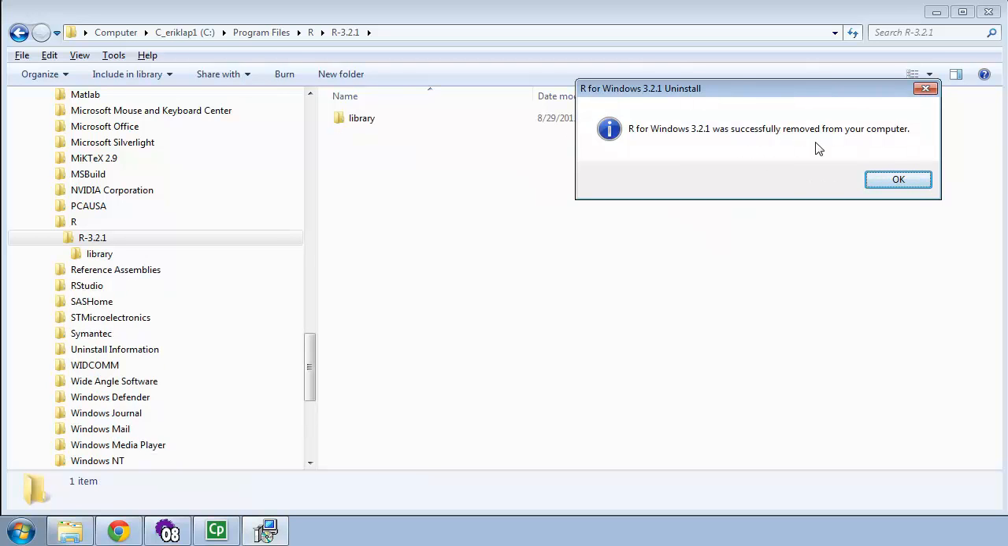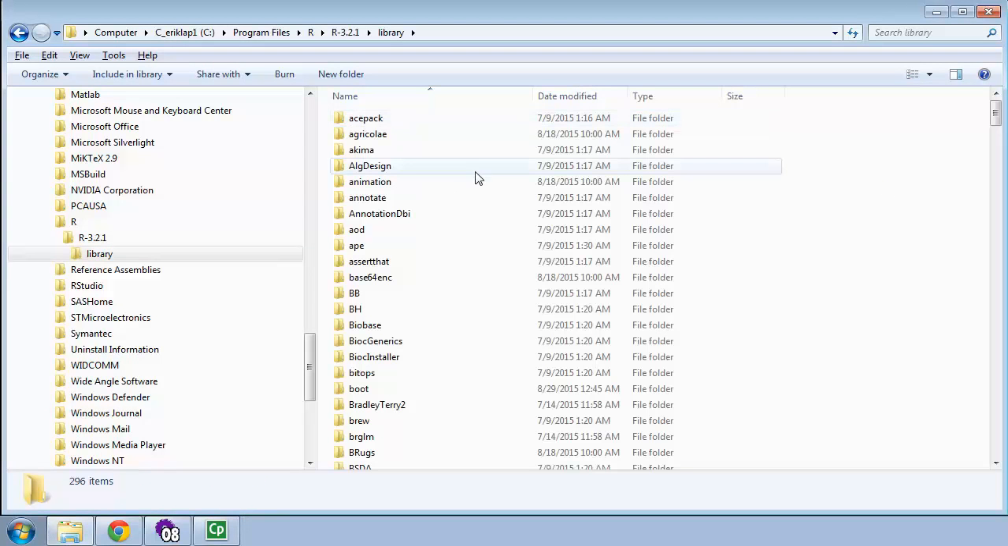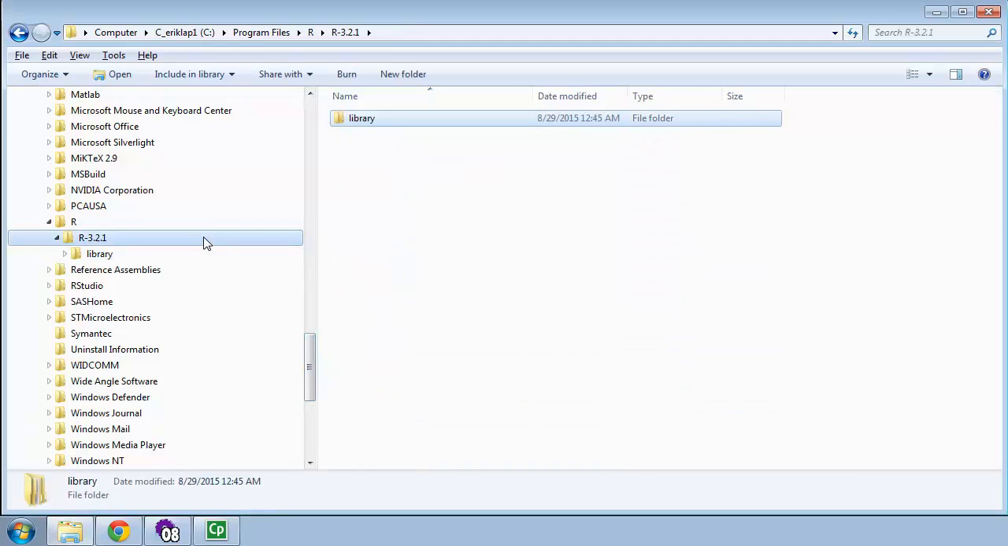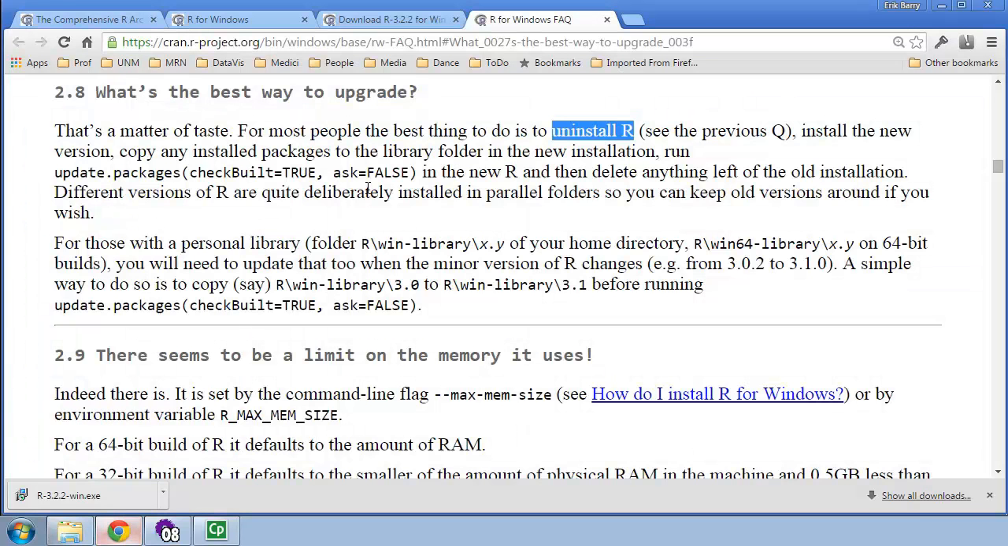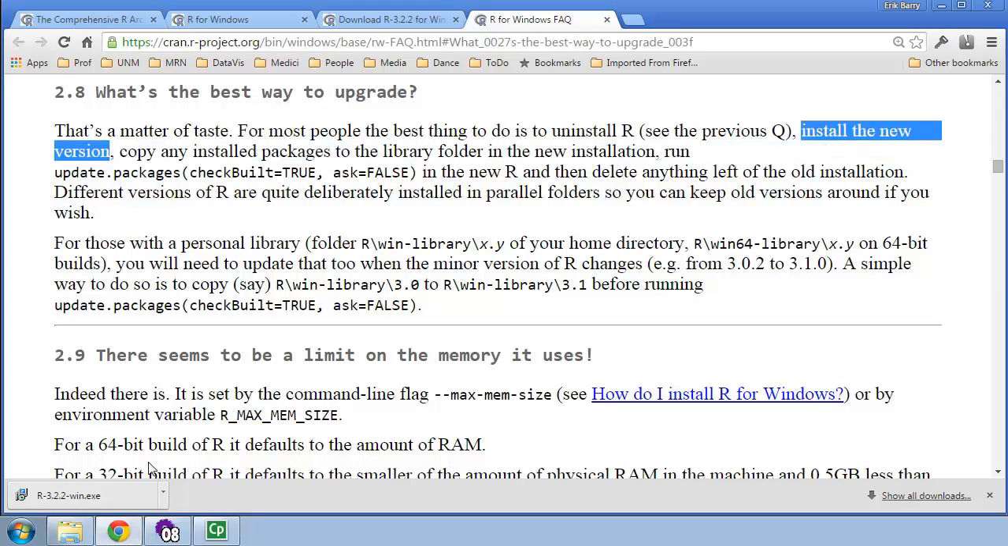All right, it was successfully removed. And notice the only thing remaining is the library folder. And when we look in here, all those packages are still there. So thank goodness, though we won't need to, we've got a record of all the packages I had installed. Let's go back over. So we uninstalled. Now install the new version. Boy, I'm really tongue-tied on this video.